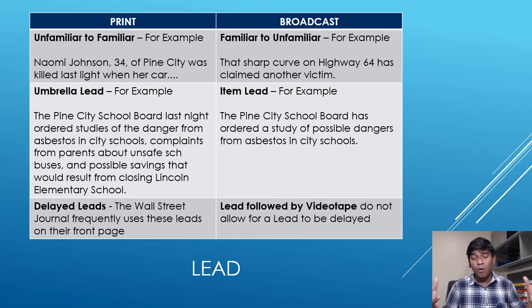All this information is put in the very lead of the print media news report. Whereas when the same event was reported for the broadcast media, it followed like this: the Pine City School Board has ordered a study of possible dangers from asbestos in city schools. So they've kept the sentences short and limited the information, keeping the remaining information